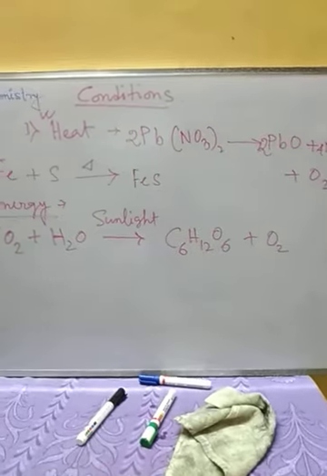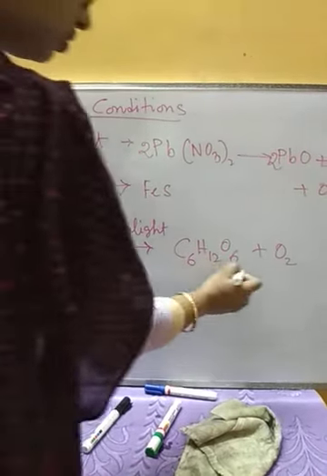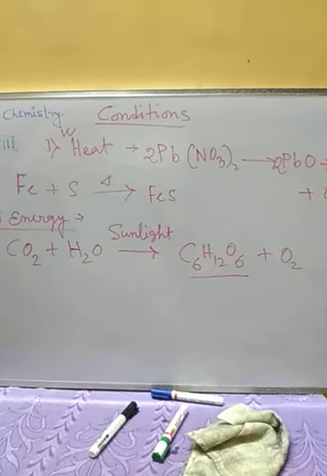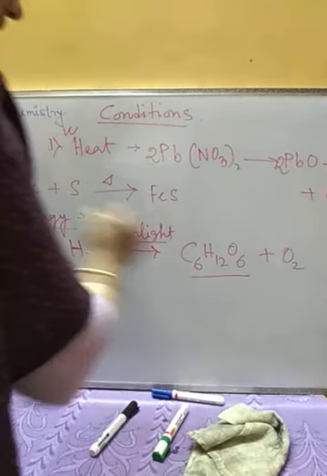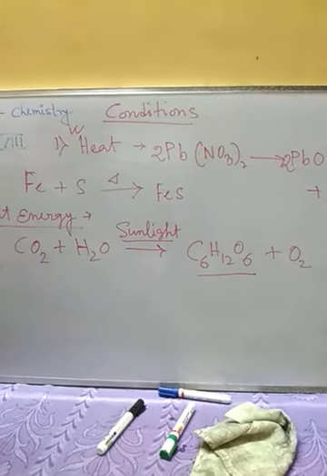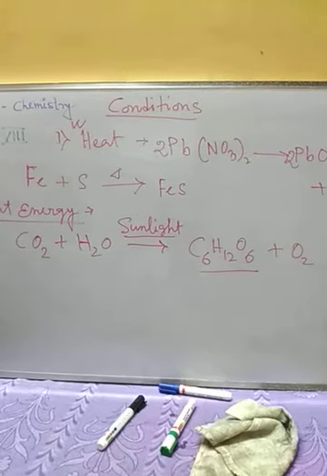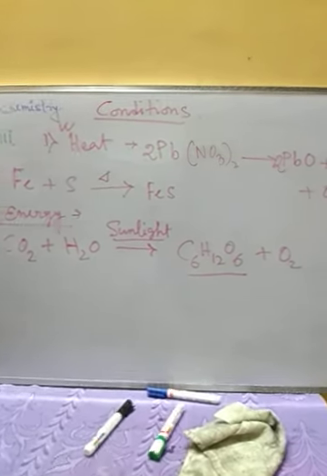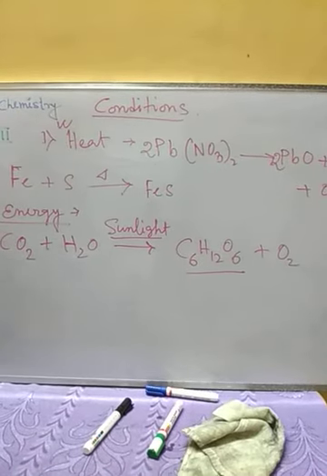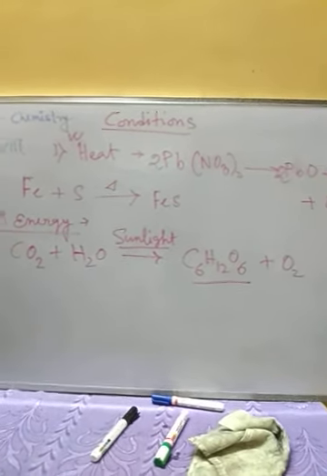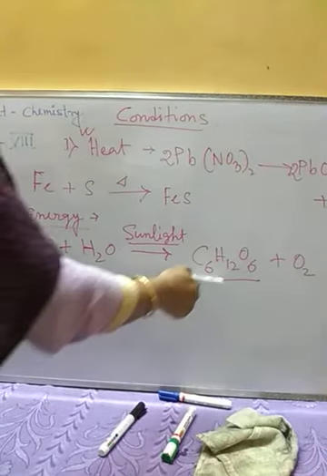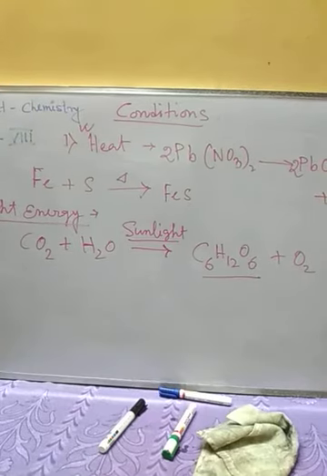Okay, this reaction is not balanced, so this is the glucose, and along with this oxygen will be formed. So if we don't apply sunlight here, then we cannot get the required reaction. Okay, so this reaction is called photosynthesis. As in presence of sunlight we are getting this reaction, that's why it is called photosynthesis. Okay, in presence of photo or light, the green plant will synthesize food or glucose in their leaf.